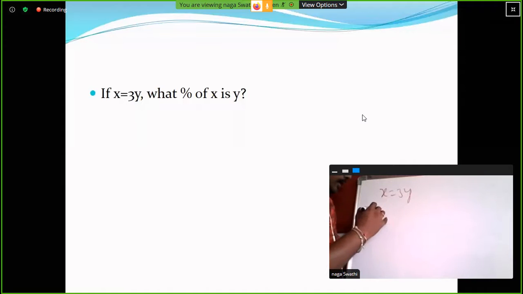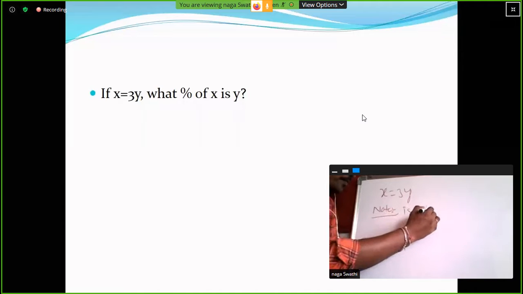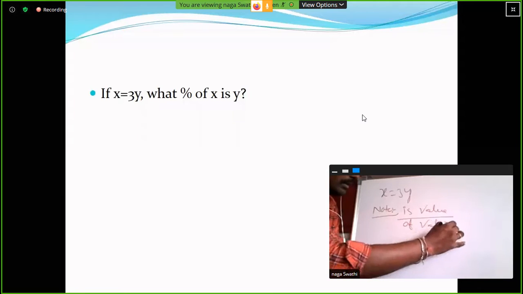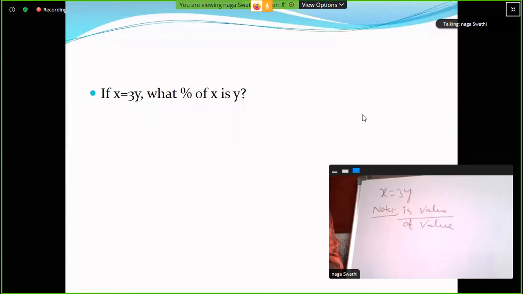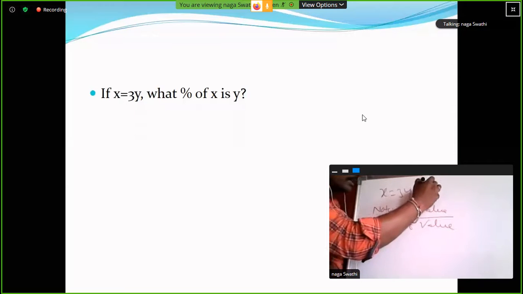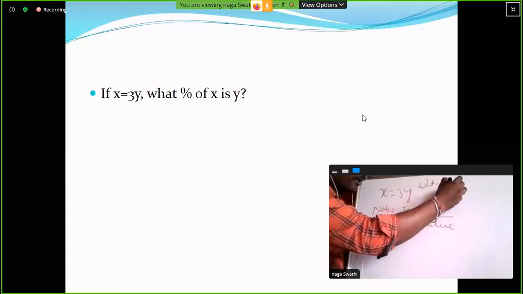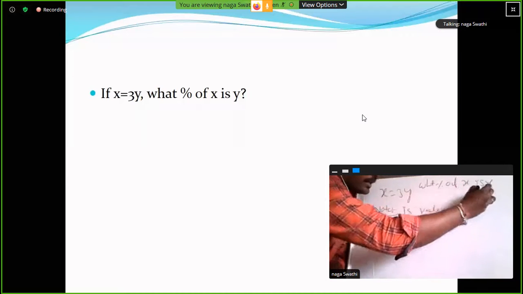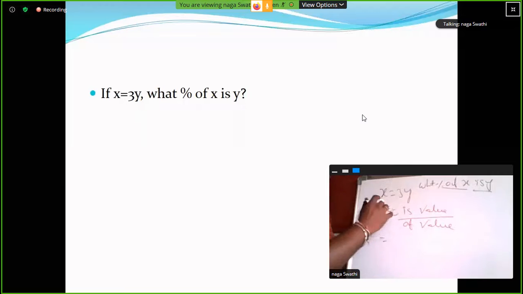So here, write a note point: is value by of value. What percentage of x is y? x is y, so what is the value? Here x is equal to 3y, so x by y is equal to 3 by 1. So what is the value? 1 divided by 3 into 100.